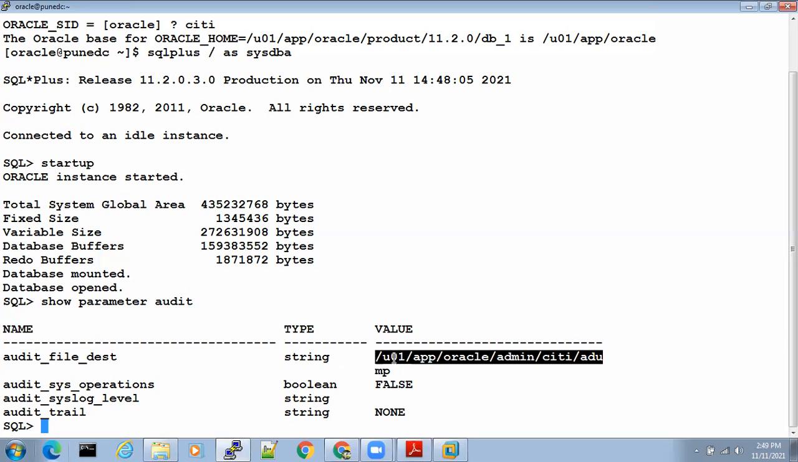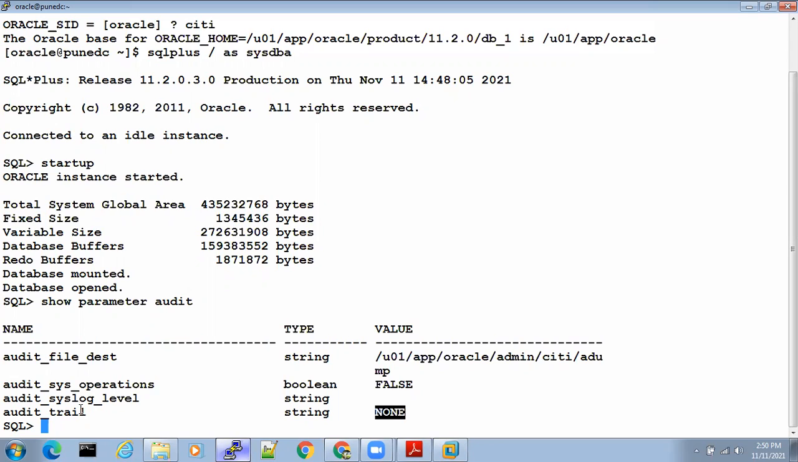But how to find whether auditing is enabled on the database or not? By this parameter: audit_trail equal to none means auditing is disabled. So auditing is not happening on this database.